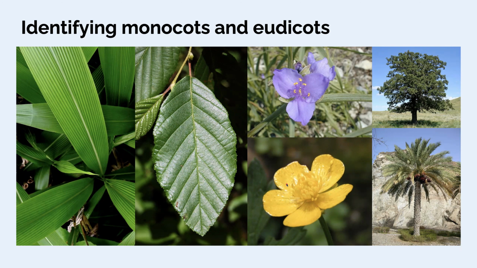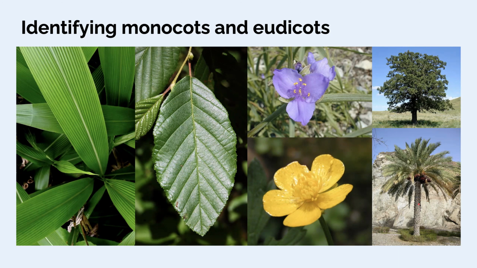And for Wisconsin, at least, this is very useful. If you have a tree or a shrub, that is a eudicot. We don't have any woody monocots in Wisconsin. And technically, true wood, as people want to define it, is actually absent from the monocots. So palm trees are in the monocot group, but they're more fibrous than woody.